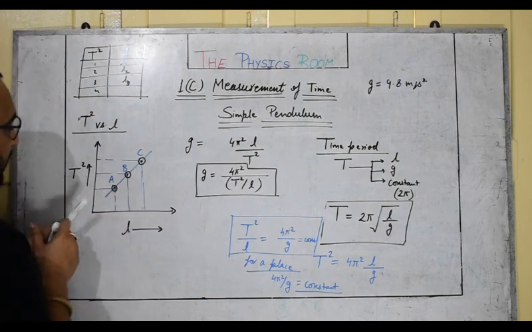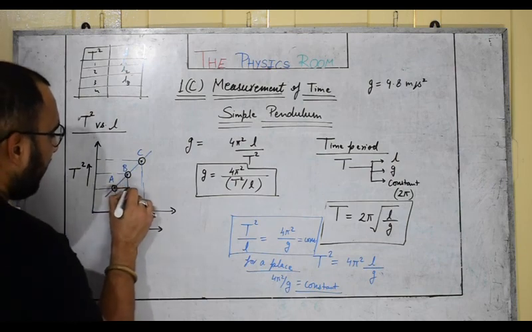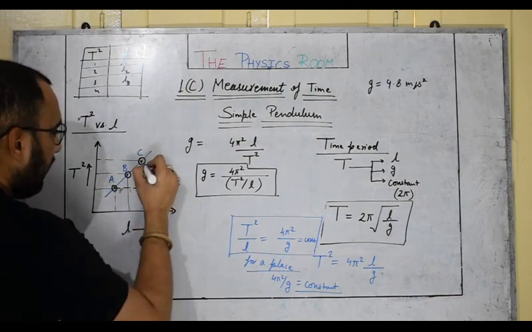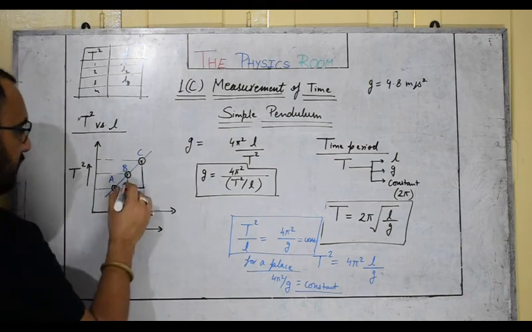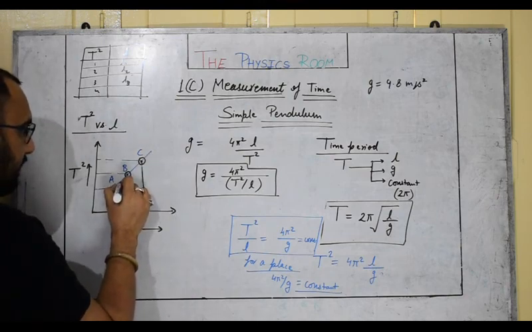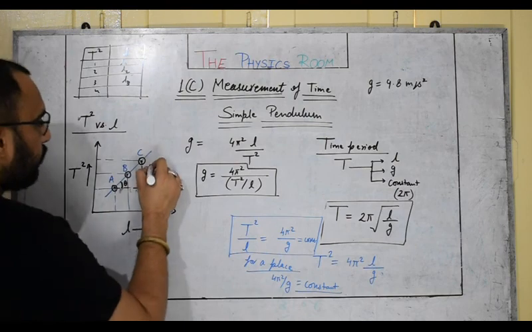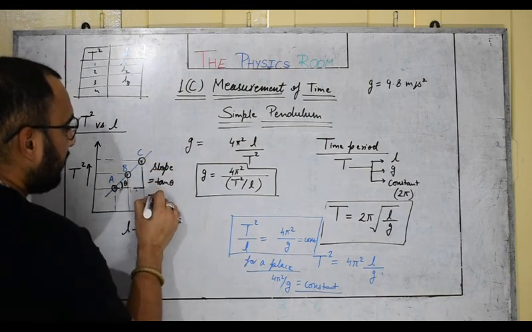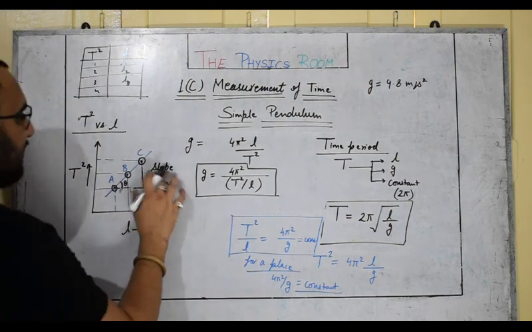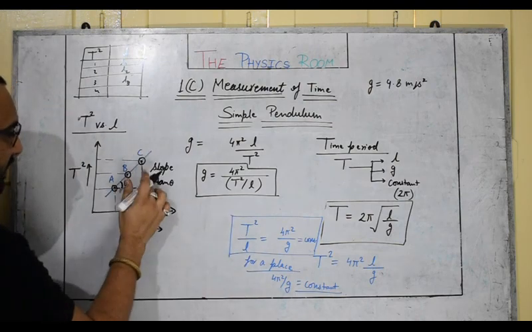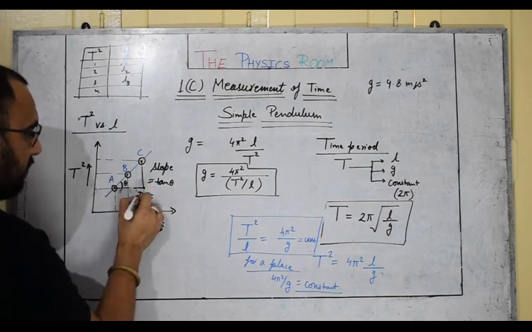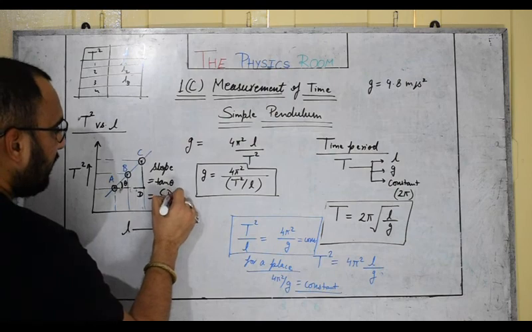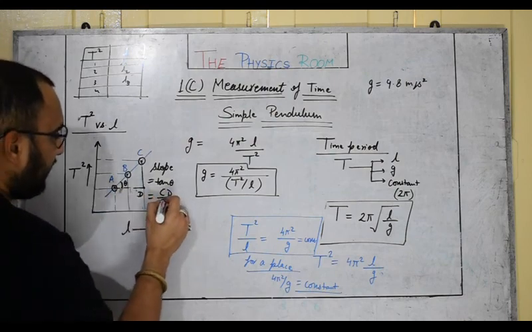If I try to find the slope between A and C, and call this angle theta, the slope of a graph is actually tan theta. If you are not aware of sine, cos, tan, you can say slope is perpendicular upon base in this right angle triangle, if this point is D. So the slope is perpendicular upon base. Perpendicular is CD, and base is AD.